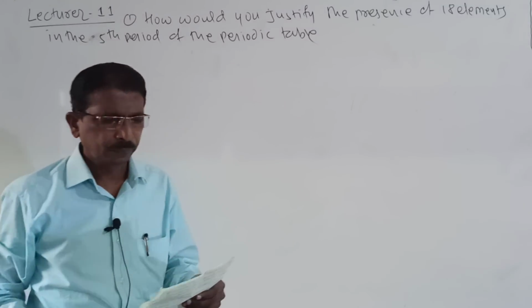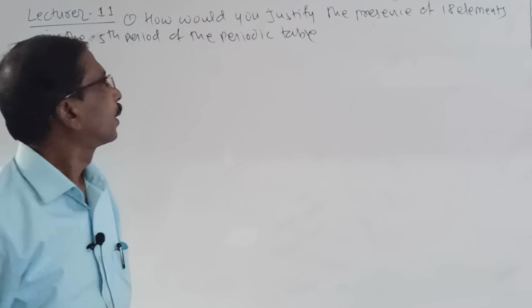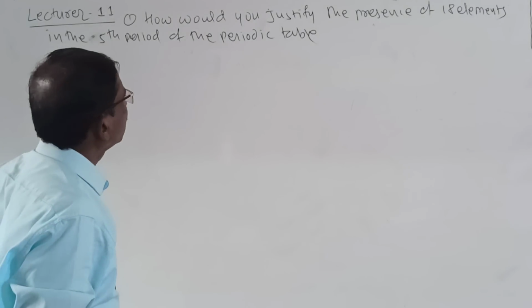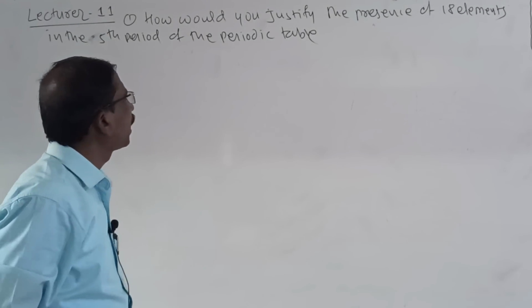Look here, students. So how would you justify the presence of 18 elements in the fifth period of the periodic table?